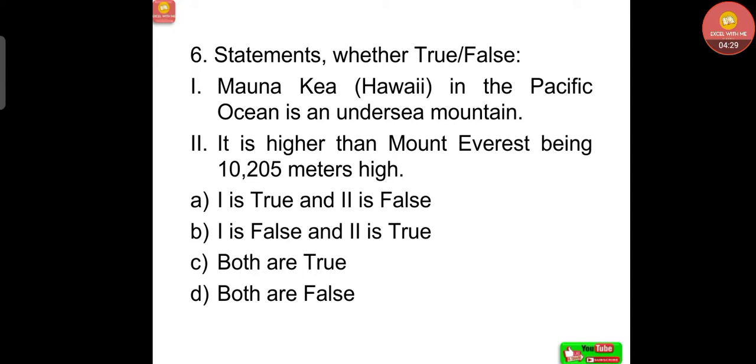Option B, 1 is false and 2 is true. Option C, both are true. Option D, both are false. Correct answer, option C, both are true. Mauna Kea, Hawaii in the Pacific Ocean, is an undersea mountain and it is higher than Mount Everest, being 10,205 meters high.